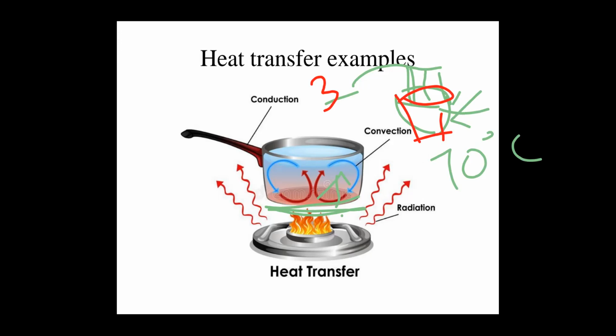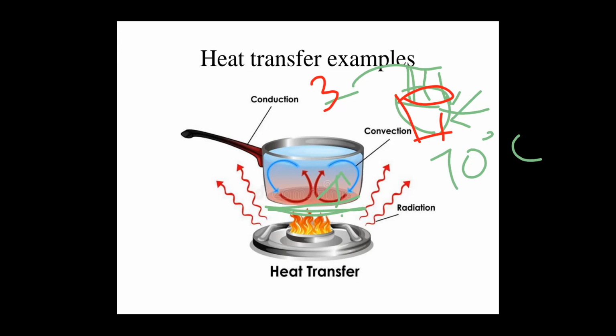So 70 degrees is reduced to 30 degrees, which means heat is transferred, from high temperature to low temperature. That is convection, from a solid to a fluid medium, that is, a liquid or a gas.